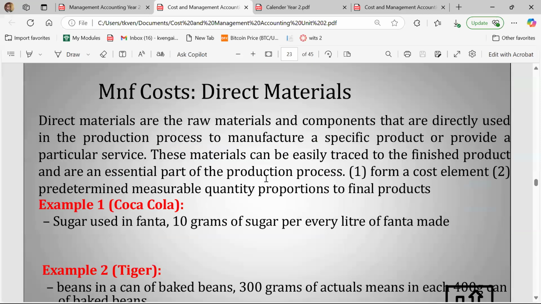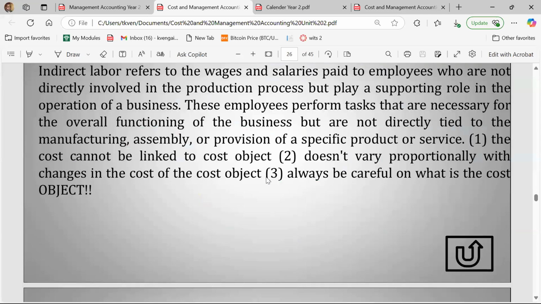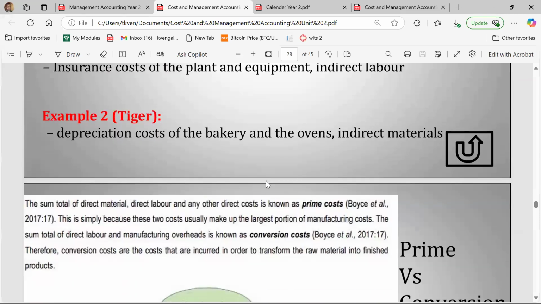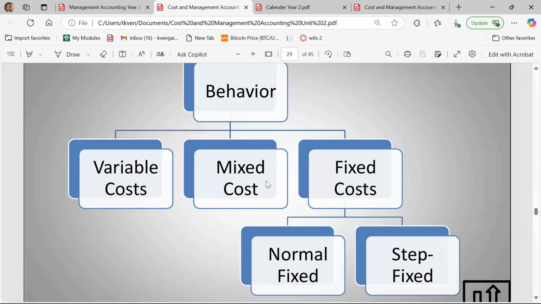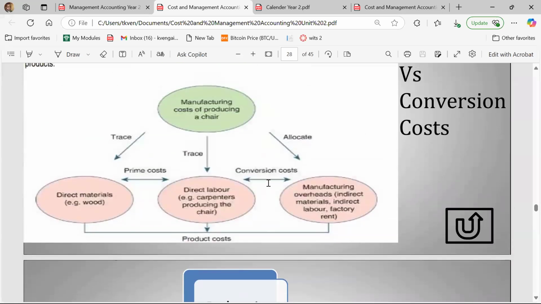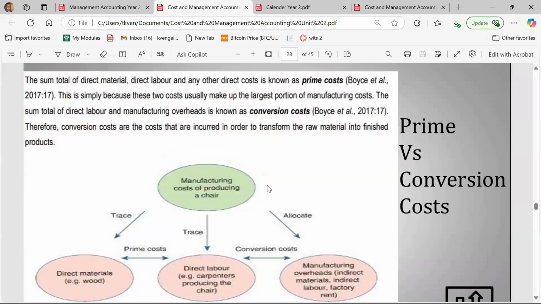Right. Then there's another way. Mixed costs, we talked about it. Variable costs, fixed costs, we talked about it. All right, that's fine. So I think I'm going to end it here for now.